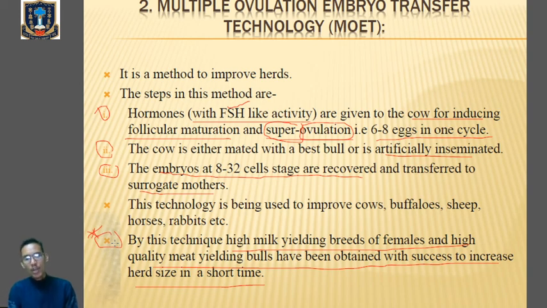In this technique, we inject the cow with a hormone which has FSH-like activity, which will induce follicular maturation and superovulation, where 6 to 8 eggs will be produced at a time. After superovulation, we go for fertilization, either naturally or artificially, that is, artificial insemination. After fertilization, there will be formation of an embryo. The embryo at the 8 to 32 cell stage will be recovered from the mother and inserted into the surrogate mother. Now the genetic mother will be available for a second round of artificial insemination or MOET technology.